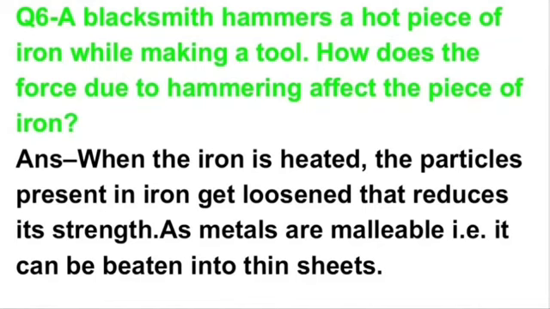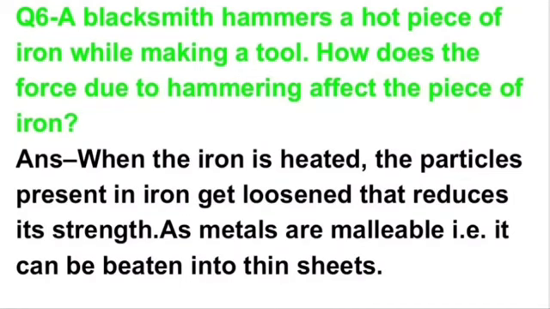So the answer is, when the iron is heated, the particles present in iron get loosened and reduce its strength. It means on heating, the strength reduces.